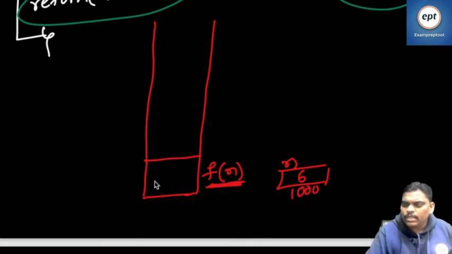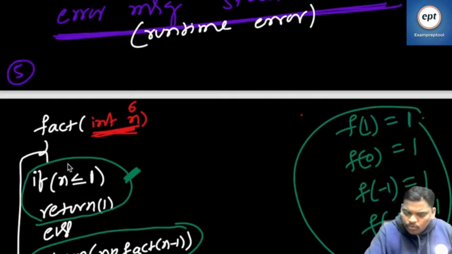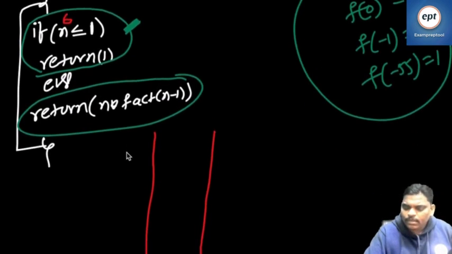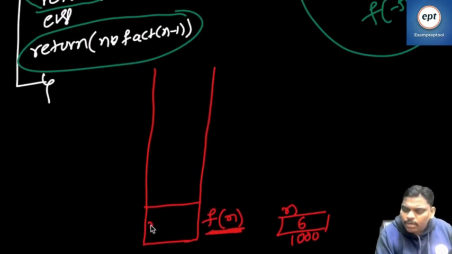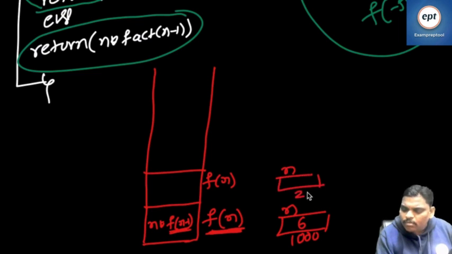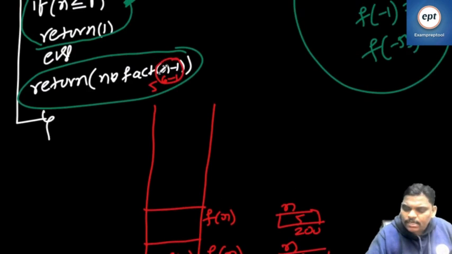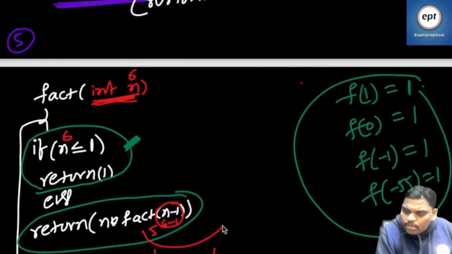Now can you help me? What inside code? N value 6. 6 less than or equal to 1, condition fails. Then you will come to the else part. Everyone observe, else part: n into fact of n minus 1. One important thing is, it is a function call. Again push. Again f of n where n is 5. 6 minus 1 means 5. Fact of 5 is called. Again you will go there.